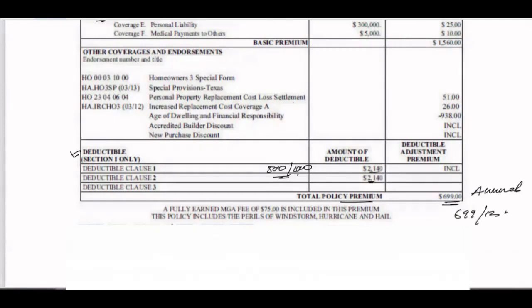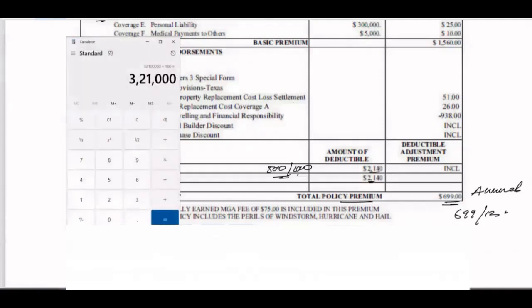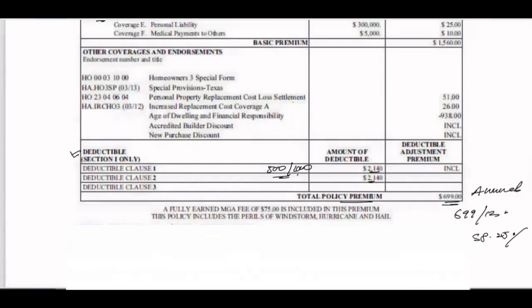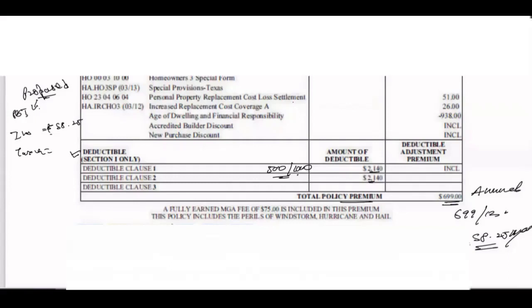So 699 divided by 12, your monthly premium is going to be $58.25. This amount you are going to add into your proposed monthly housing payment. So in the proposed monthly housing payment, we are going to say insurance premium is $58.25. There will be P&I, and then there will be taxes.